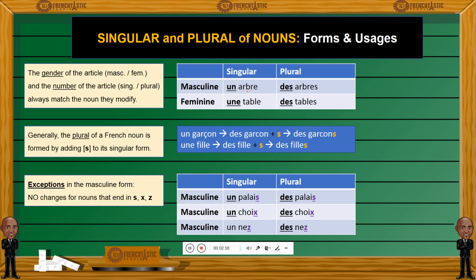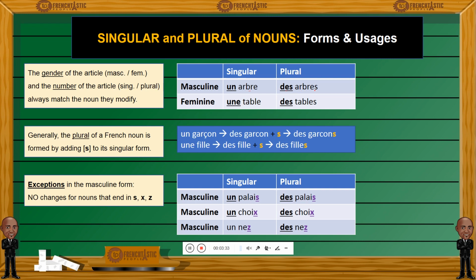If you place any other gender, let's say feminine, it will not work. So a singular masculine article should also take a singular masculine noun. So both number and gender should match. That's the rule here. Same thing for the plural form. We have an article in the masculine because arbre still remains masculine. So the plural form will also be masculine, but it's masculine plural.